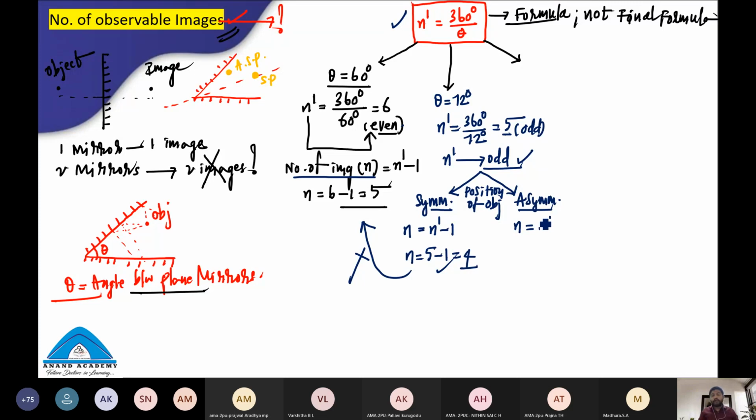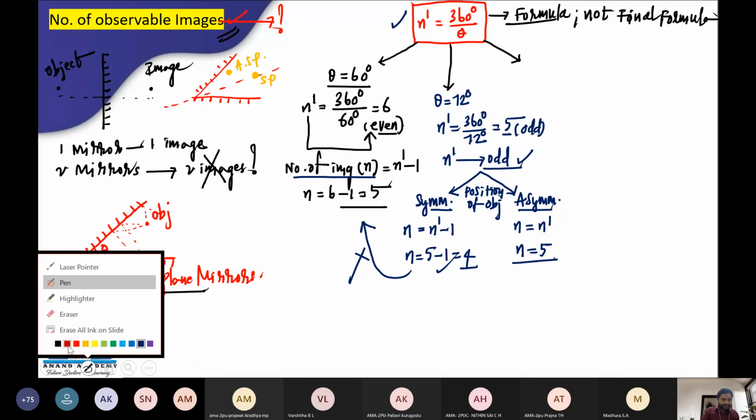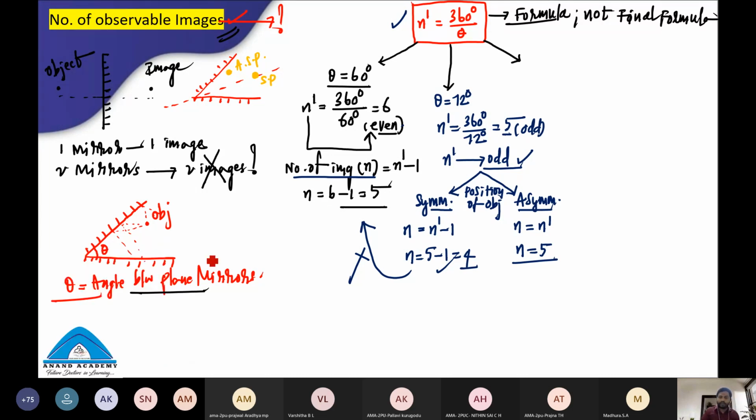Now, if the position of the object is asymmetric, the number of images formed is n dash, just as it is. The same value you got for n dash gives you the number of images, which is 5. So this is the asymmetric condition, students. So odd is finished, even is finished. Now if it is a fraction, how many images will be formed? Students, this may be your doubt, and that doubt will also be cleared right now. Just get ready for that.